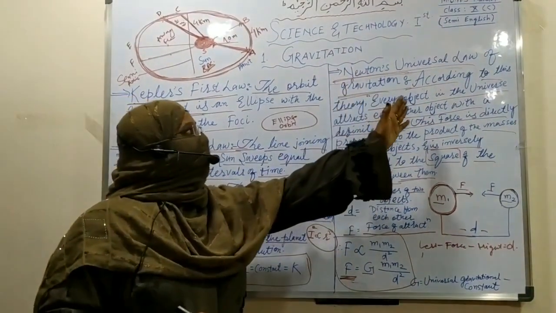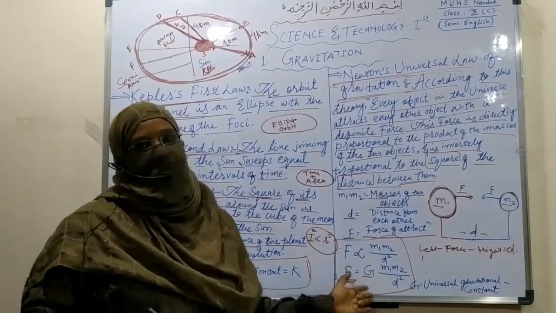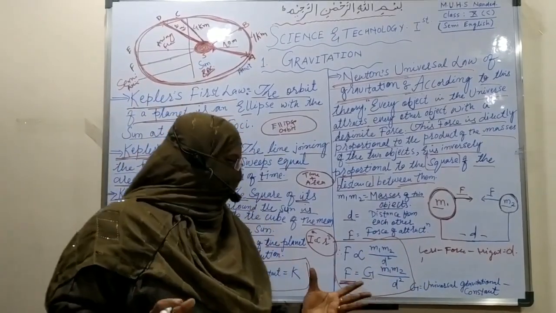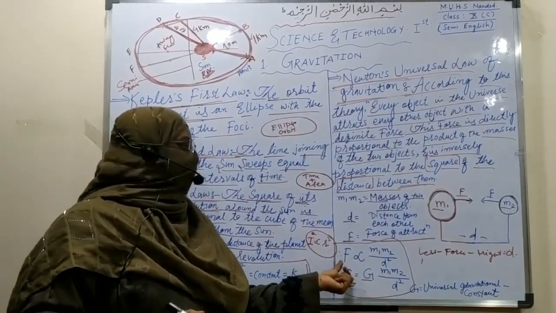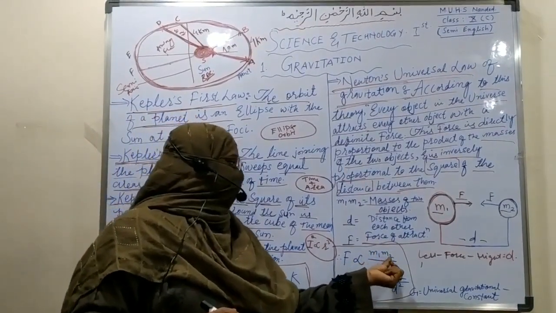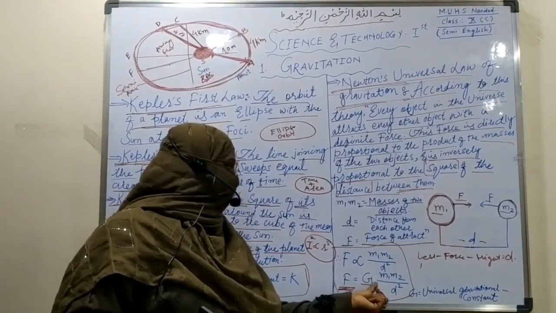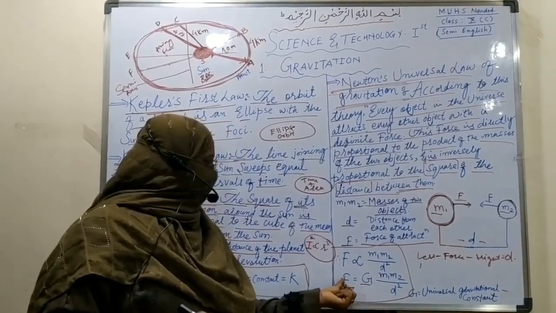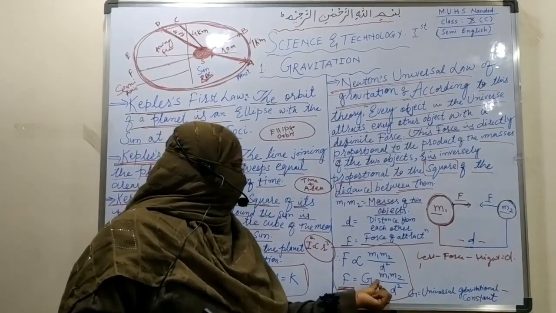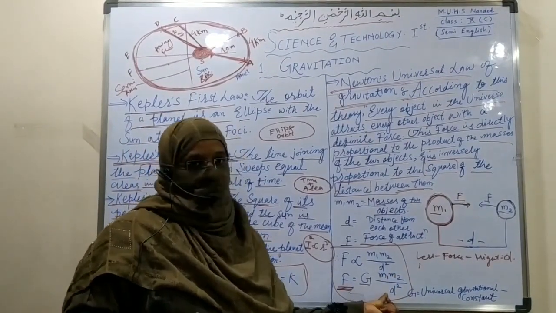Next, Newton's universal law of gravitation, that is the attraction force between two objects, with the formula F is directly proportional to m1 into m2 upon d square, and with the G constant we use the formula F is equal to G into m1 into m2 upon d square.